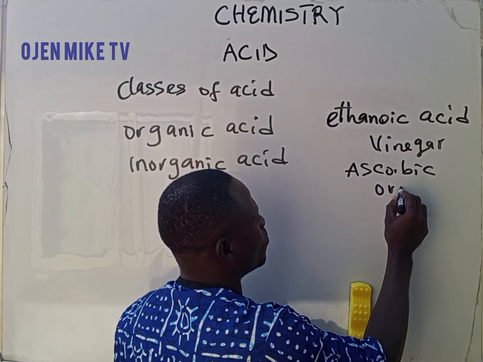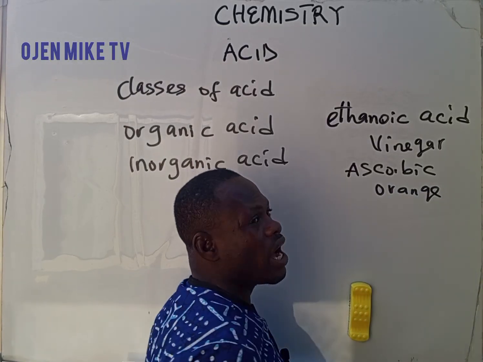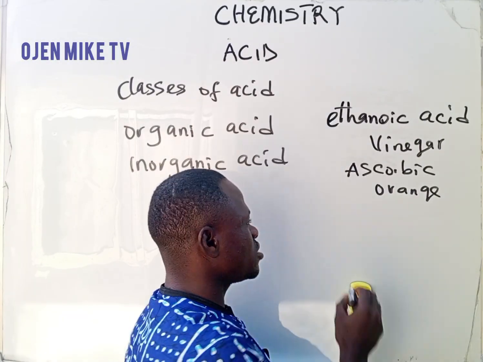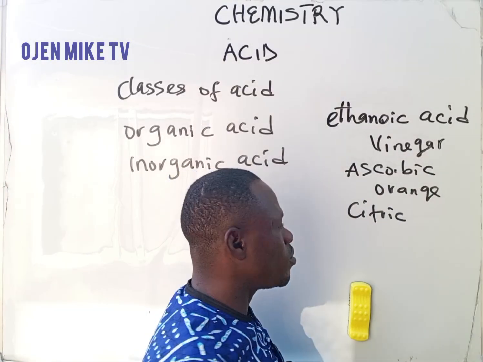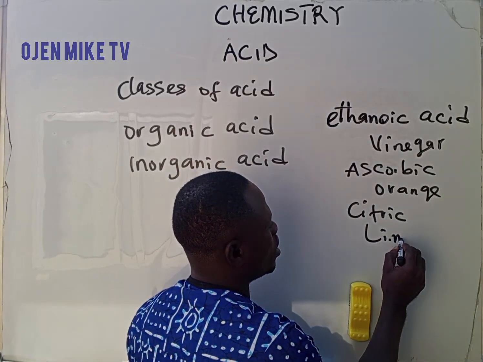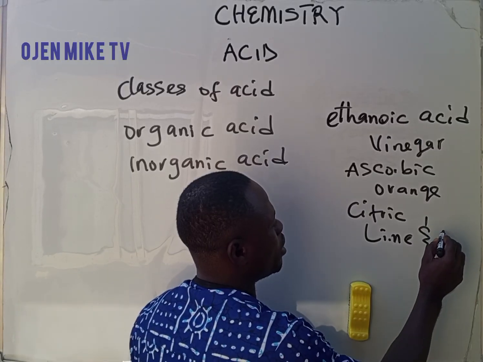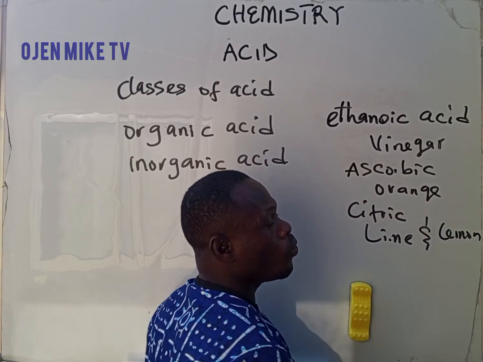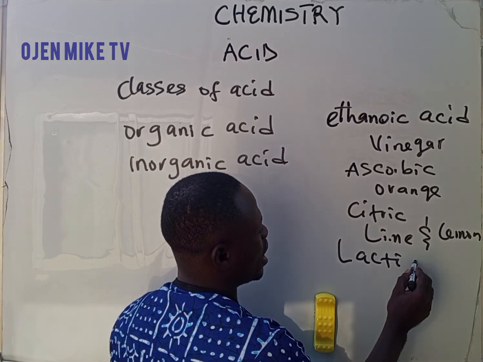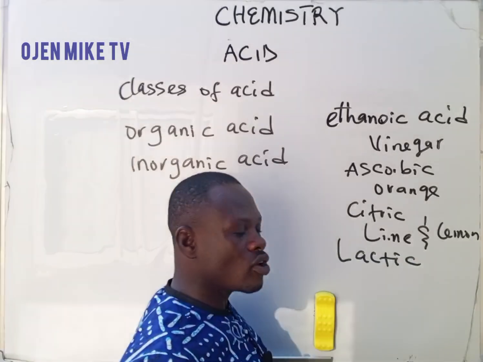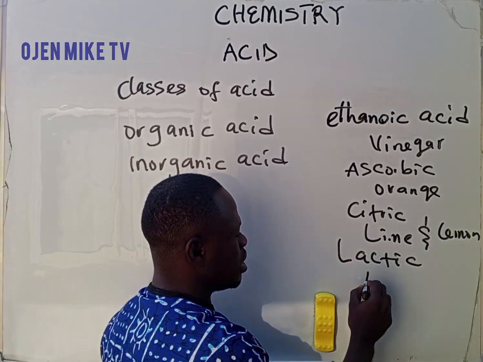We have citric acid. Citric acid is gotten from lime and lemon. We have lactic acid. This lactic acid is gotten from milk.